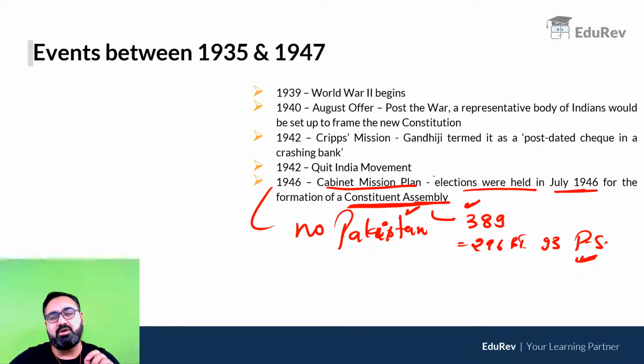This is a very, very important fact. Our Constituent Assembly was elected on the basis of which plan? The Cabinet Mission Plan. So do remember this also.